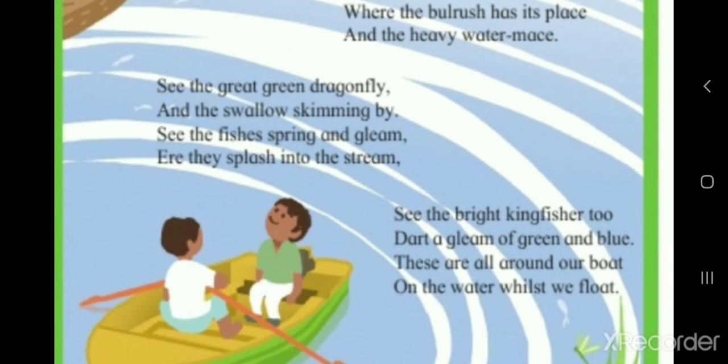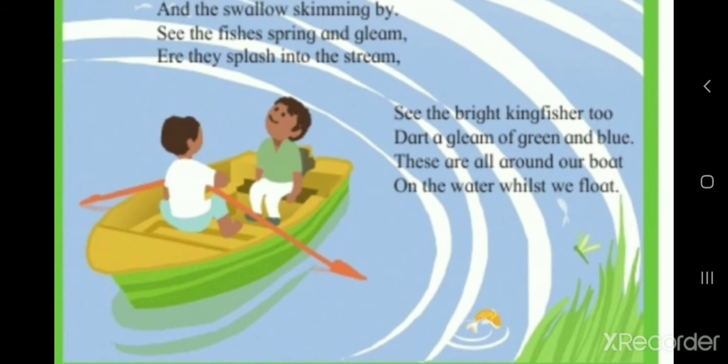See the great green dragonfly, and the swallow skimming by. See the fishes spring and gleam, ere they splash into the stream. See the bright kingfisher too, dart a gleam of green and blue. These are all around our boat on the water whilst they float.